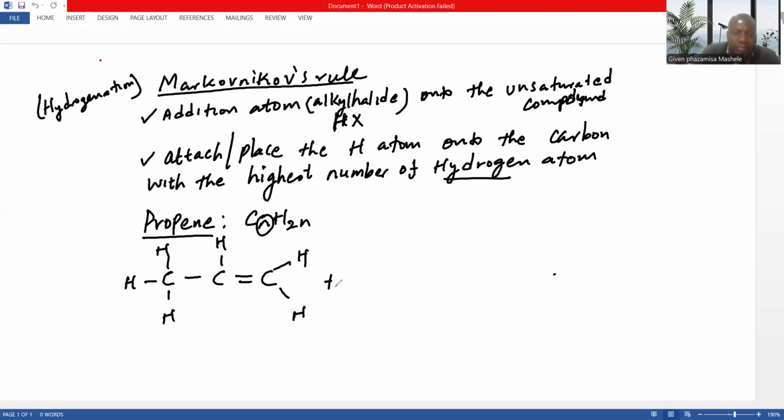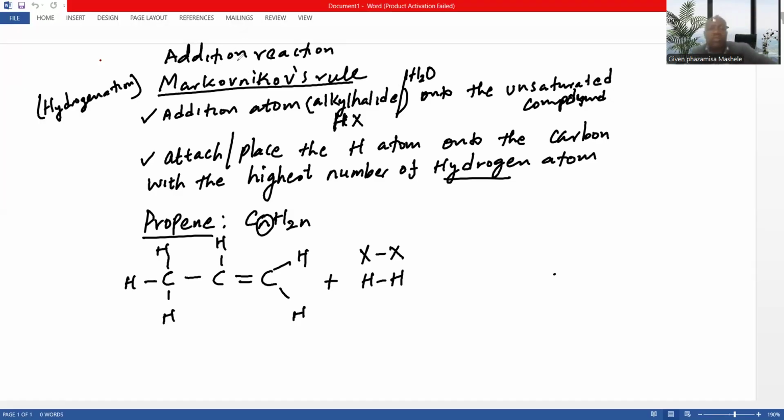Let's say we add, because Markovnikov does not apply when we're just adding. If you're just adding hydrogen, there's no need for Markovnikov. If you're just adding halogen, there's no need for Markovnikov. It applies to alkyl halides or water. Also in the context of water, yes, water. So Markovnikov applies when we're using an addition reaction.